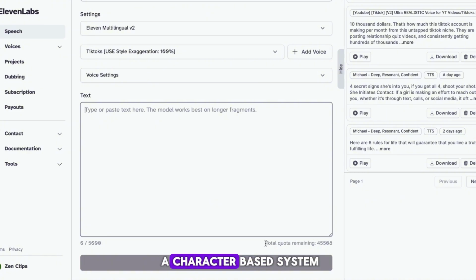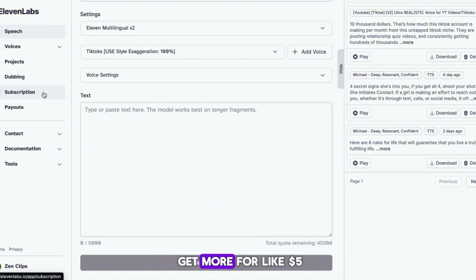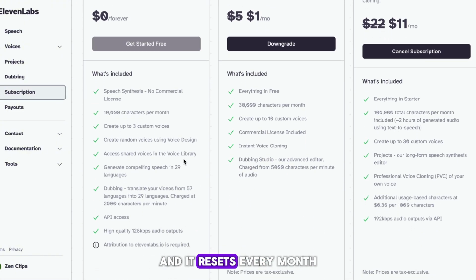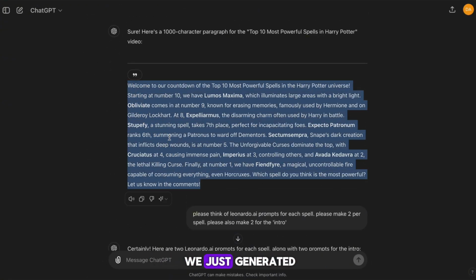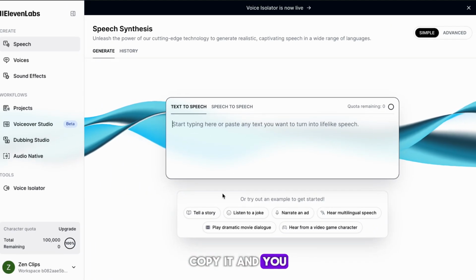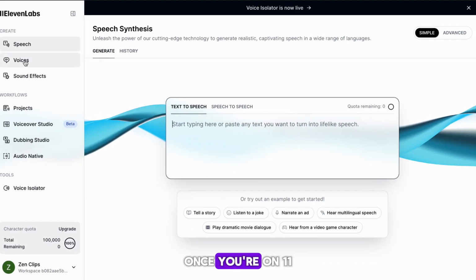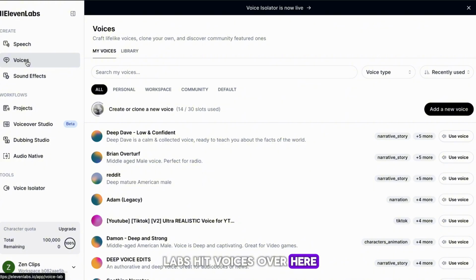Elevenlabs does have a character-based system, but you can always get more for like $5, and it resets every month. Head back to ChatGPT first, and you want to scroll back up and find our 1,000 character script that we just generated. Copy it, and you want to head to Elevenlabs. Once you're on Elevenlabs, hit Voices over here. On the next page, hit this library text here.